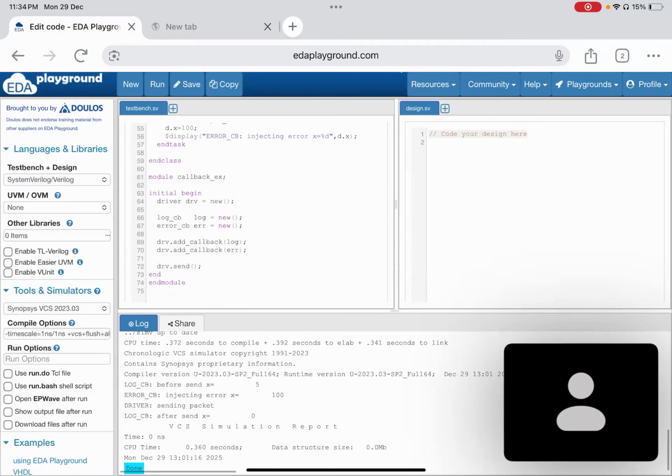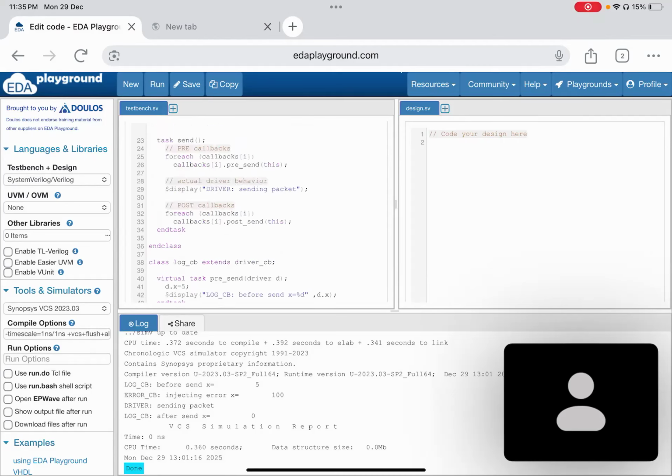If you run this one, first I'm injecting the log callback. Later I'm injecting the log callback and error callback, and then our actual driver. After the driver, again there is a post callback, one more callback, for the log callback.